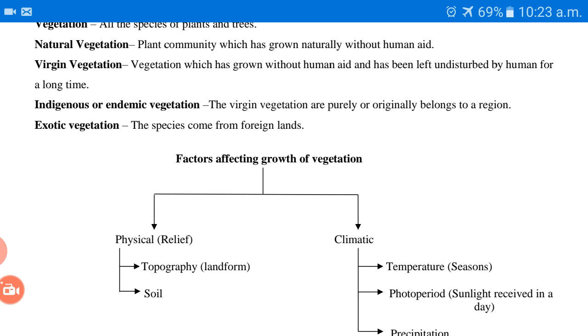Indigenous or endemic vegetation: when a species belongs to a particular place originally and grows there in natural surroundings naturally, then it is indigenous or endemic vegetation.